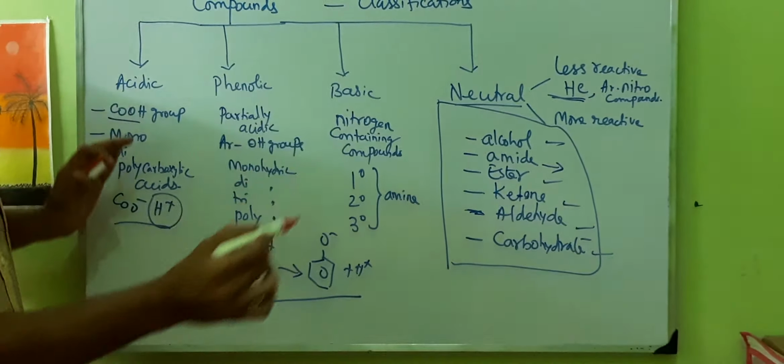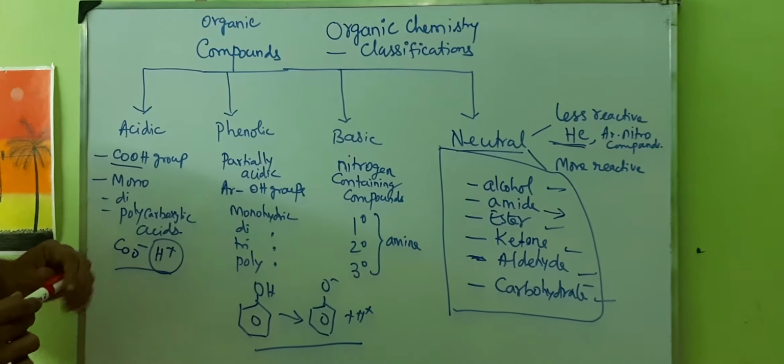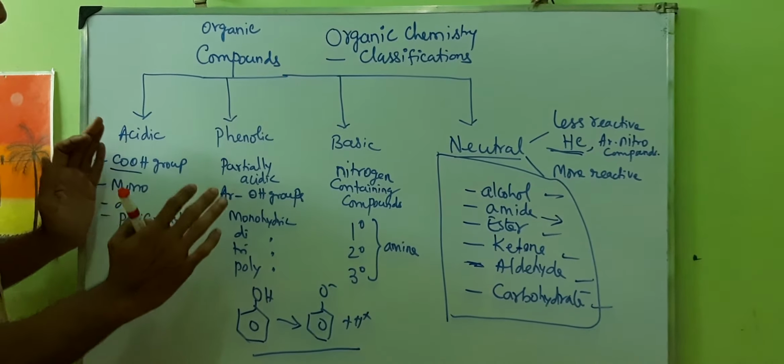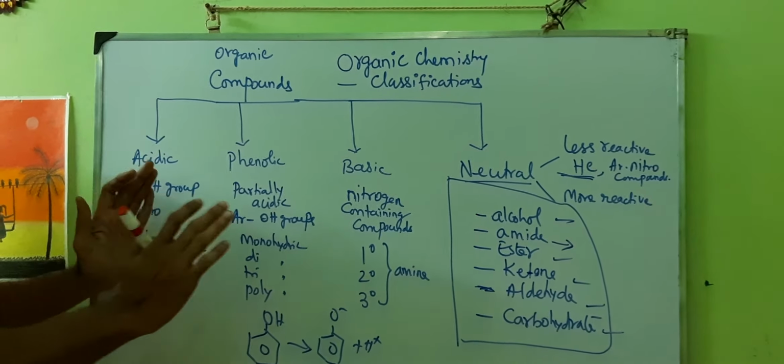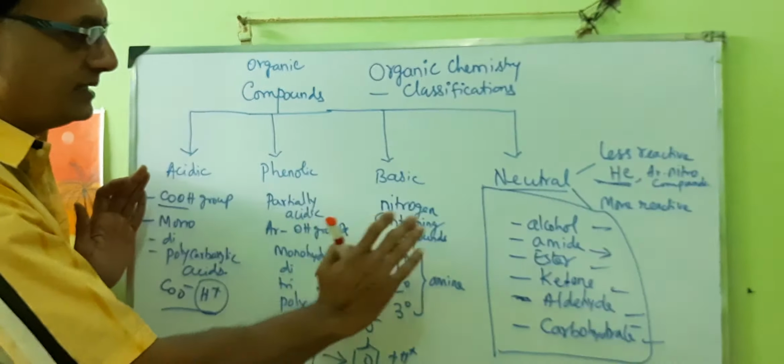So why have we discussed this classification? From a practical point of view, a candidate must know these classifications.